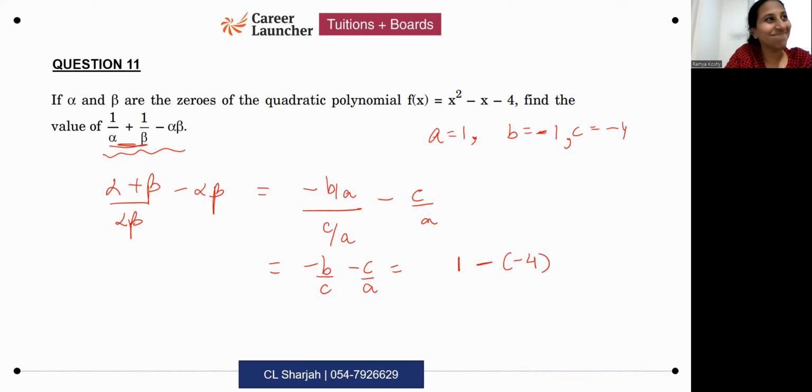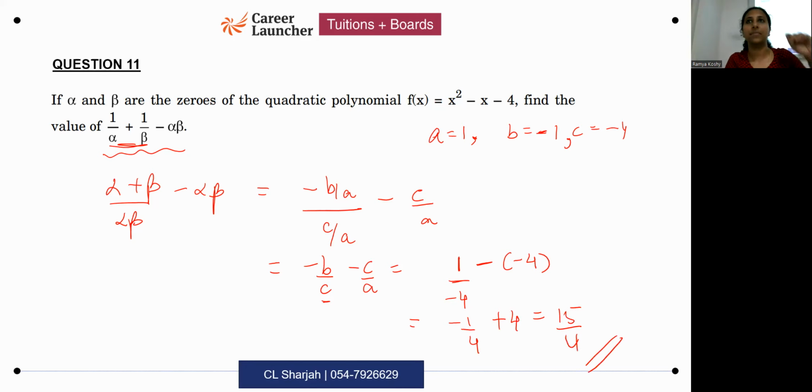Yeah, my mistake. I didn't put the C value here in the denominator. So the C value was minus 4. Alright. So you get minus 1 by 4 plus 4, which is equal to 15 by 4. Okay. Next question.